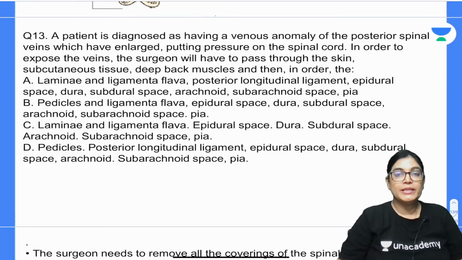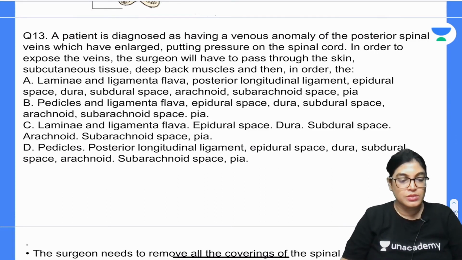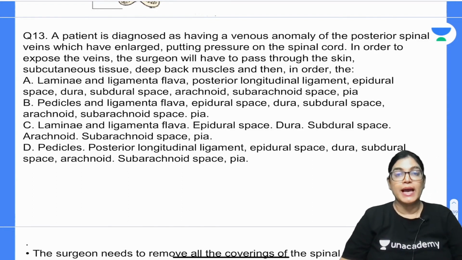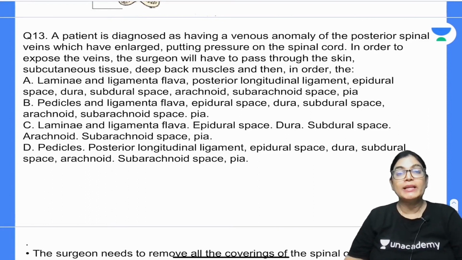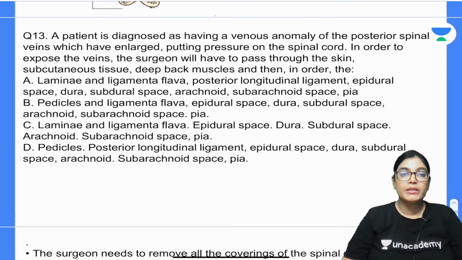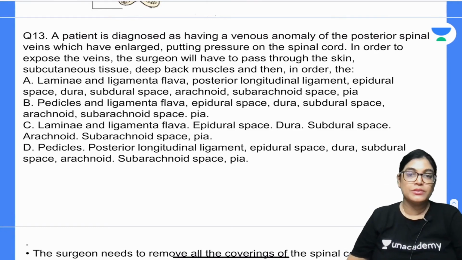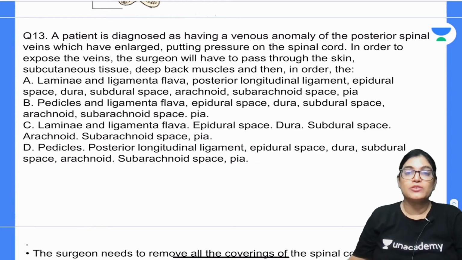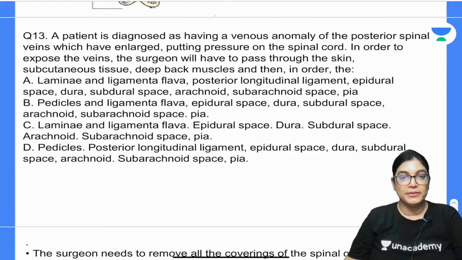So let me read the option nicely. Question number 13. A patient is diagnosed as having venous anomaly of posterior spinal vein, which has been enlarged, putting pressure on the spinal cord. In order to expose the vein, the surgeon will have to make an incision through the skin, subcutaneous tissue, deep back muscles in an order. So what would be the incision order which has to be done by the surgeon if he wants to locate the anomaly of posterior spinal vein?